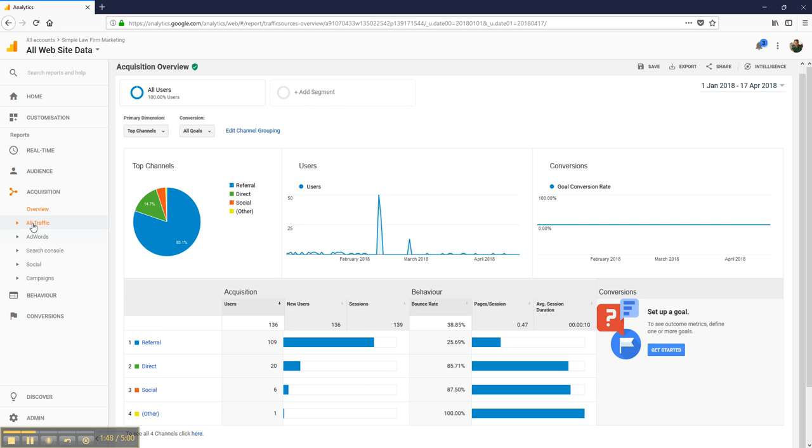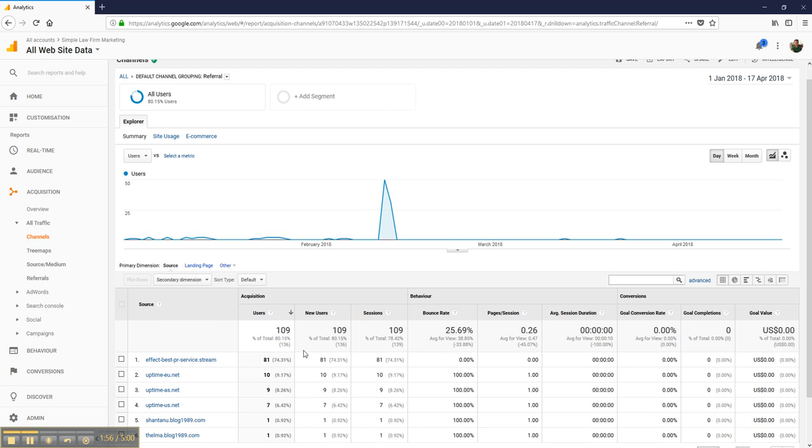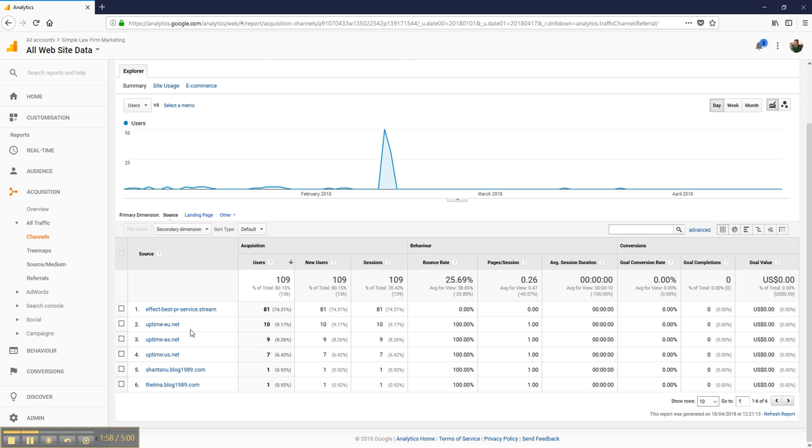So there's more information here on the traffic sources. As I said, you can click these headings here and we can have a look. So we can have a look at referral here. These particular ones here are not genuine referrals. What can happen is Google just picks up on referrals to the websites that are from non-genuine sites, and you can actually exclude these from reporting because they do impact your understanding of what is going on. I just haven't done that with this account, but it is possible to do that, and I would recommend that because you want to look at real user data, and these are not real users.